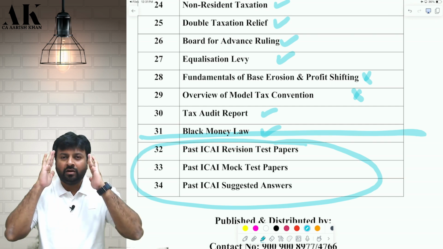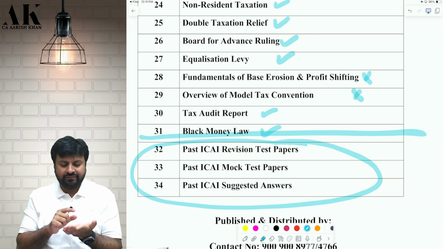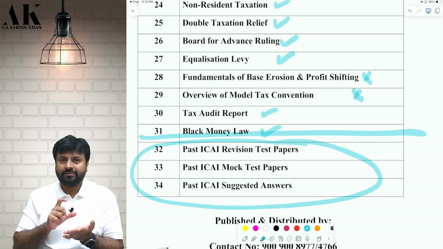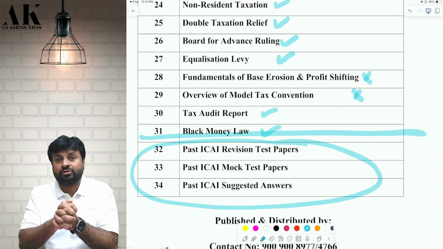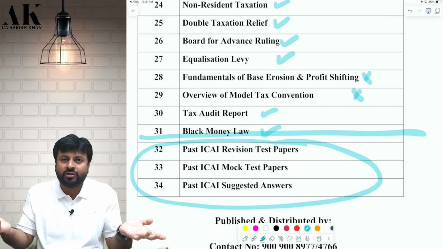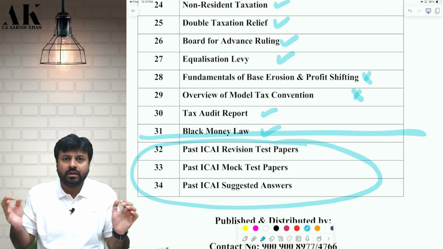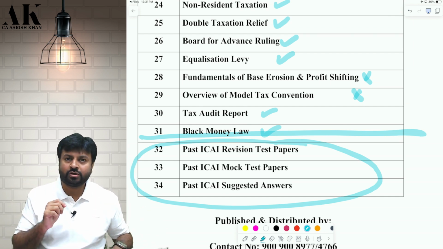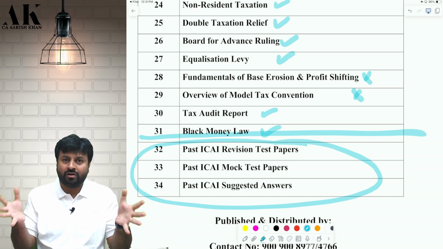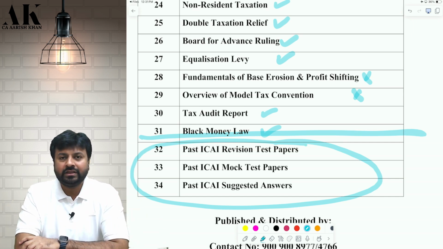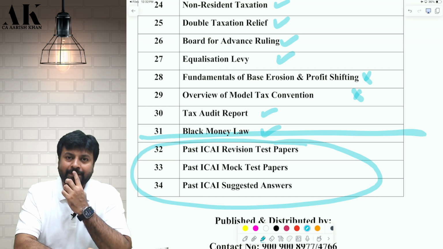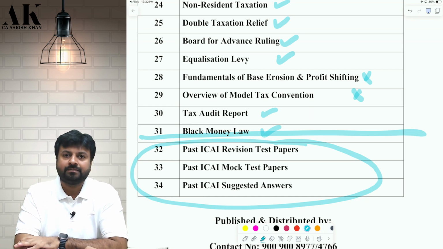So my approach to learning direct tax is that first you need to learn individual chapters, and then, if all the questions come in a combination, are you able to solve them? Because ultimately in the exam, individual topics are not going to come. Your exams are not based on individual topics. Your exams are of 100 marks and all of them come together. And therefore in the exam, you should be able to solve all of them in one shot. That is the reason we have put the last 3 topics.